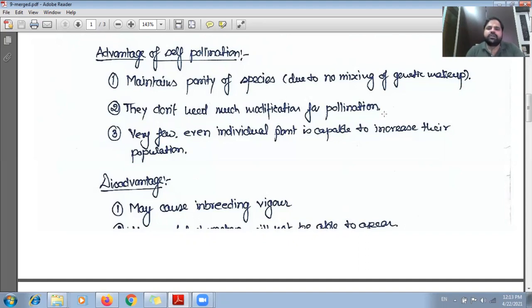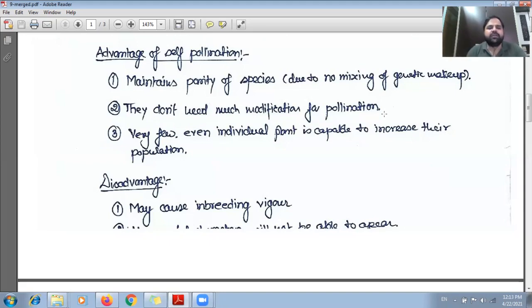So it is not necessary to have modifications so that the pollen grain should be transferred to another plant. So the distance for the pollination will be much less. So there should be very little modification in case of self-pollinating plants.